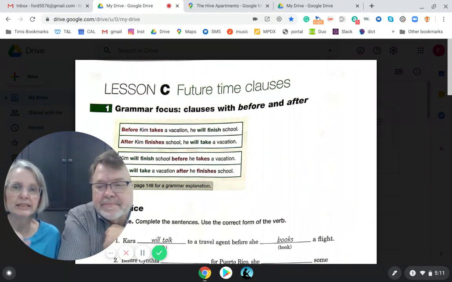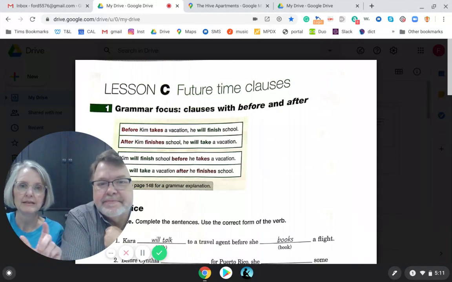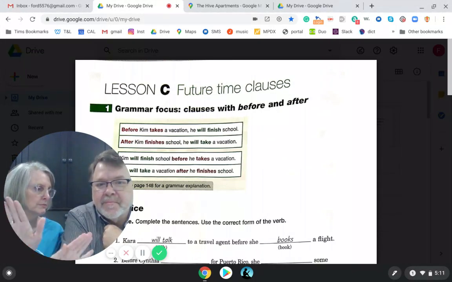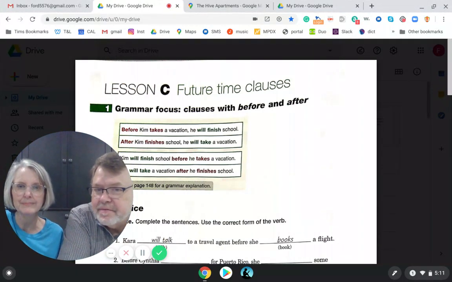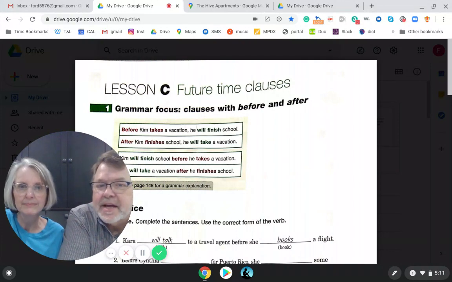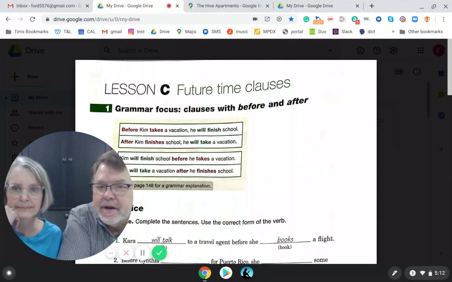Okay. So each sentence has two clauses, two pieces. So that shows the two things you were talking about, right? So in this sample sentence I gave you, the first clause is before Kim takes a vacation. The second clause is he will finish school. So there's a before or an after in the sentence. Each of these sentences here has a before or after in it.